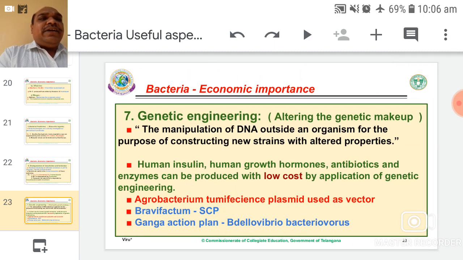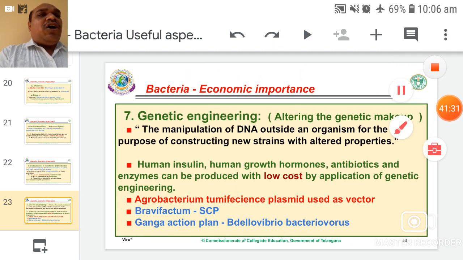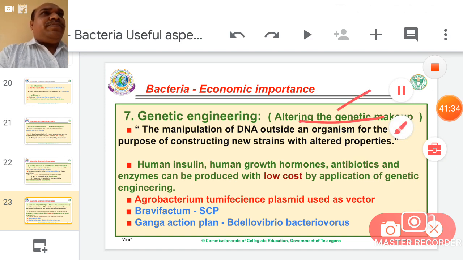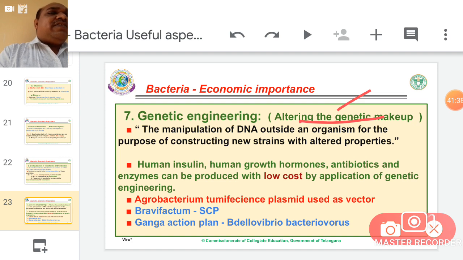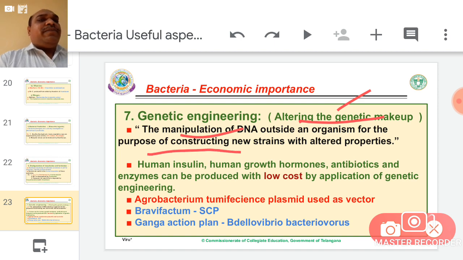Now, genetic engineering. Genetic engineering means altering the genetic makeup, that is, altering the genes. Simply, the technology of altering the genetic makeup is called genetic engineering. It is the manipulation of DNA outside an organism for the purpose of constructing new strains with altered properties. For example, human insulin, another name is humulin.